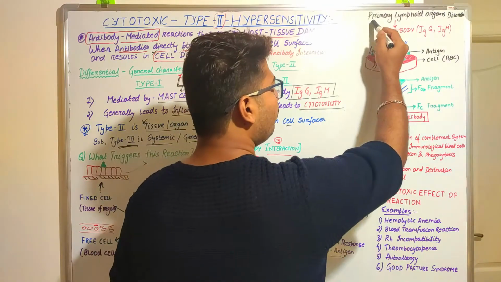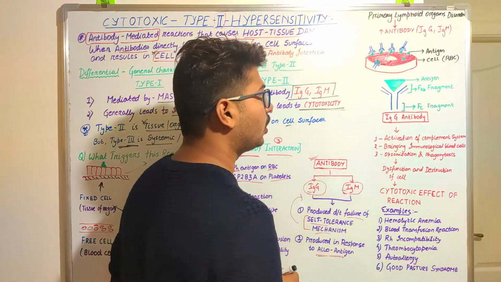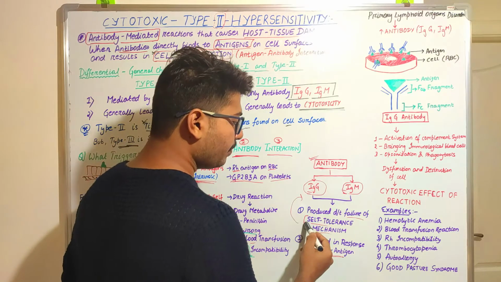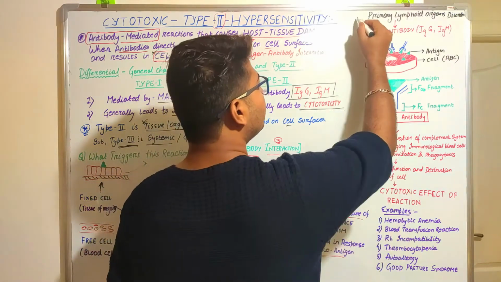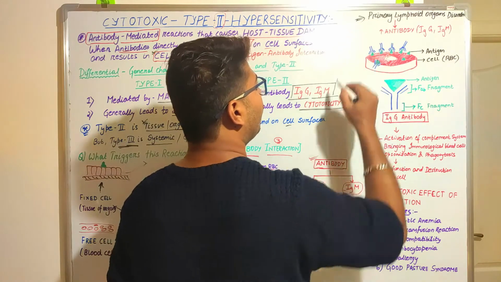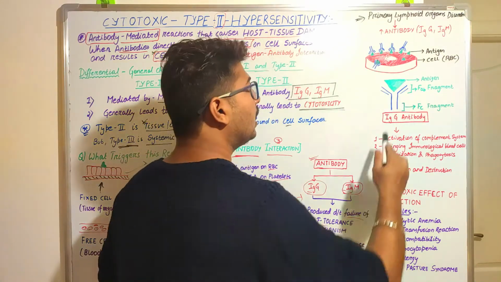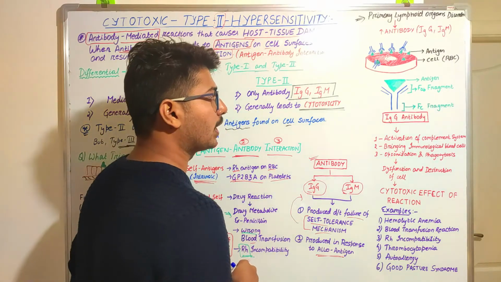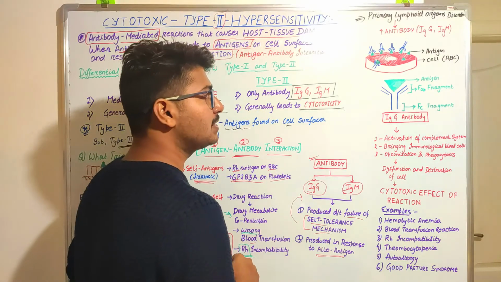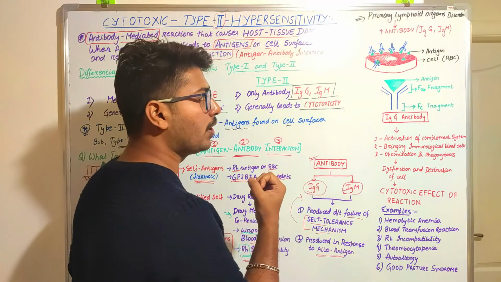First of all, there will be a primary lymphoid organ disorder. As I have said, there can be a self-tolerance mechanism failure, and that may lead to this primary lymphoid organ disorder. What are these primary lymphoid organs? Primary lymphoid organs are the thymus and bone marrow.